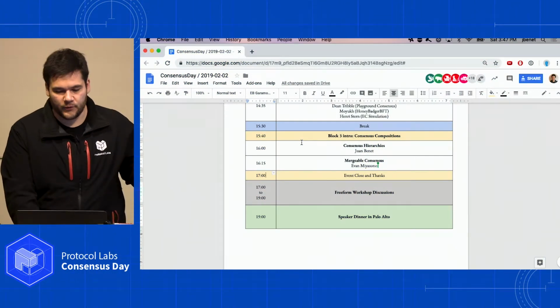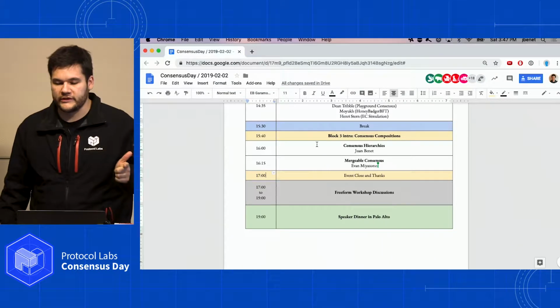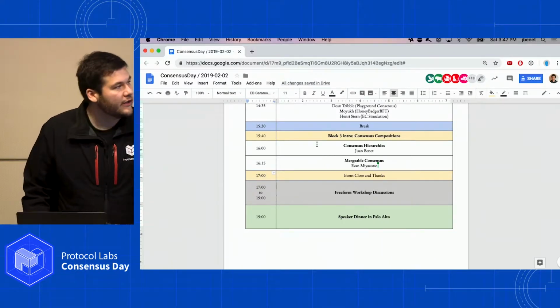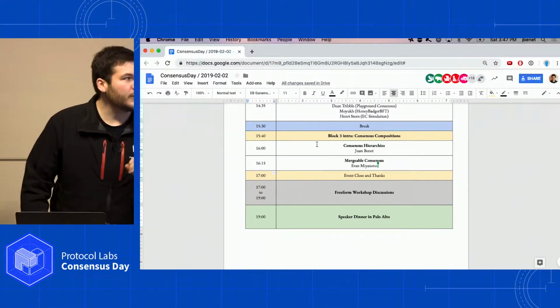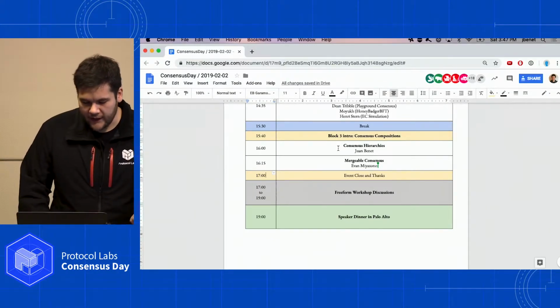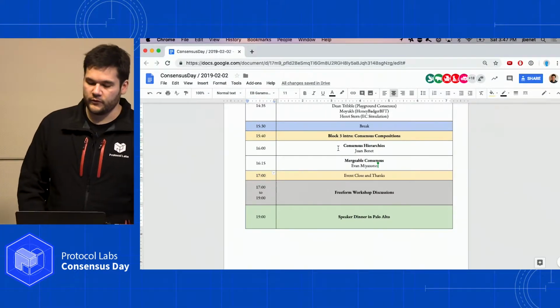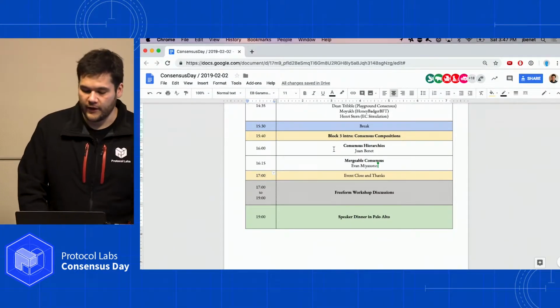We're going to go into two main talks now, consensus hierarchies and mergeable consensus. There was a third one on braid, but we're going to run out of time, so we'll do it in the future. And yeah, we have the room. We want to get out of here around 5, so we should have plenty of time for that.